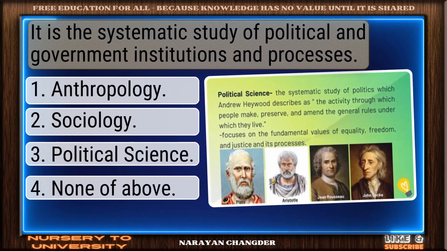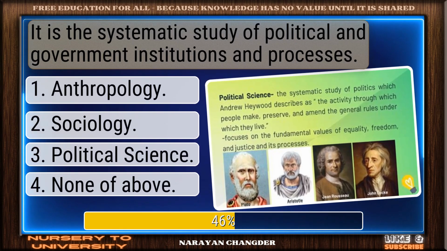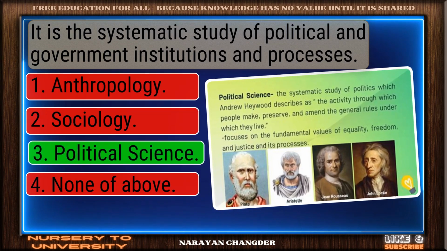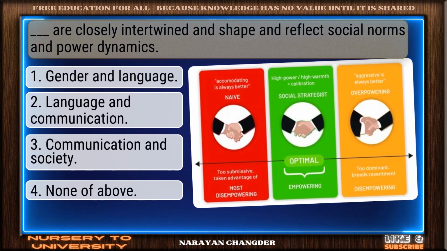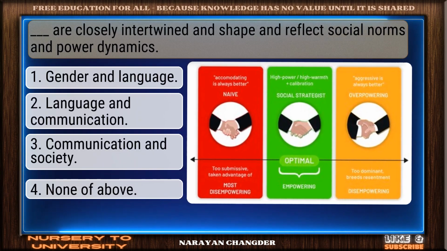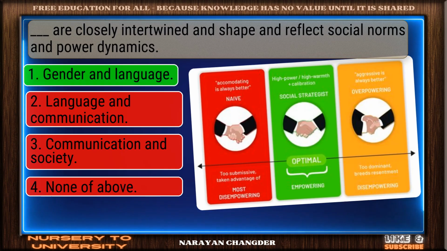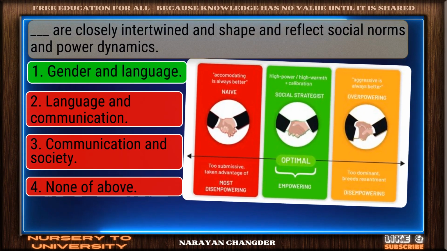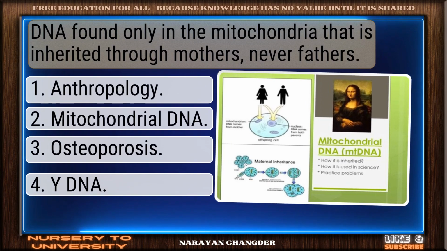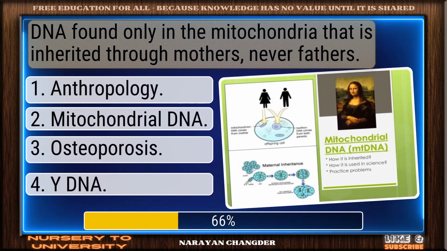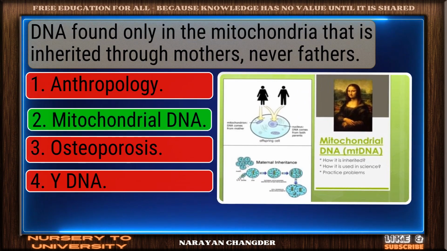It is the systematic study of political and government institutions and processes. Smart move. Political science is an accurate answer. Are closely intertwined and shape and reflect social norms and power dynamics. On track. Gender and language is the correct answer. DNA found only in the mitochondria that is inherited through mothers, never fathers. Well done. Mitochondrial DNA is the right choice.